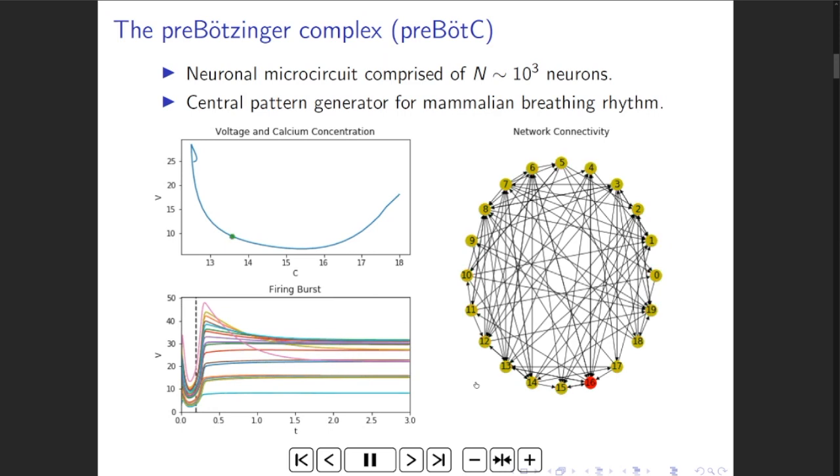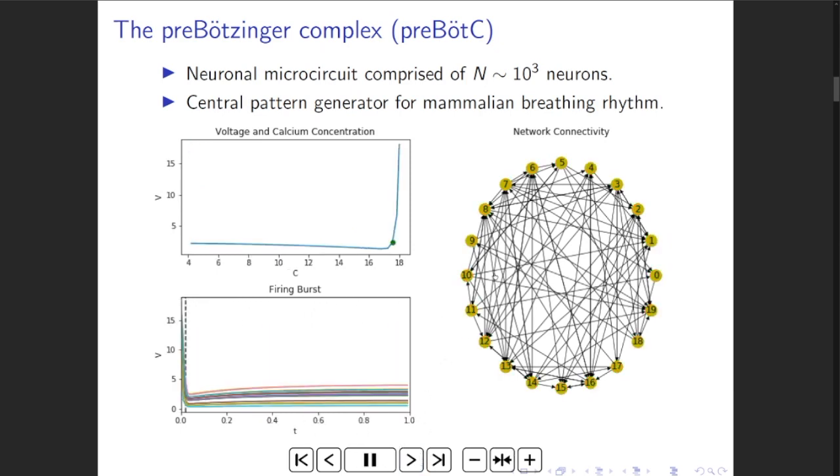We distinguish between a fixed point as either a high activity fixed point or a quiescent fixed point, depending on the average voltage output of the network with respect to the threshold voltage activation for the neuron. So this would be an example of a high activity fixed point where most of the neurons remain in a firing state. And we also have a state where the neurons all turn on and then they turn off and remain off for the rest of the simulation.